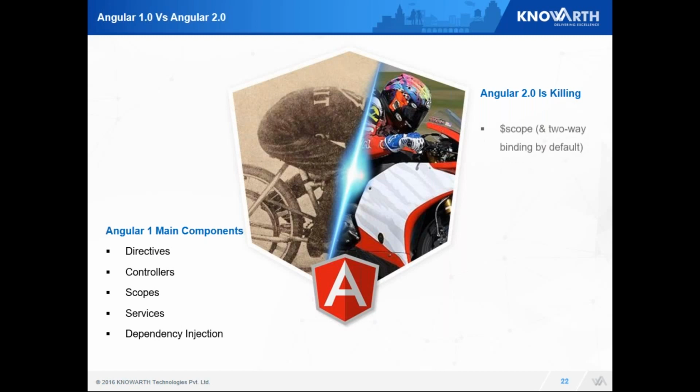Now, Angular 2 is killing scope. We no longer use scope as we no longer have controllers. Angular.module was defined at my JavaScript level and instantiated in ng-app in Angular 1. But now it is totally independent of the DOM and we won't be needing it anymore. No more $digest. Angular 2 introduces the library zone, as we saw earlier. This library manages all the change detection.